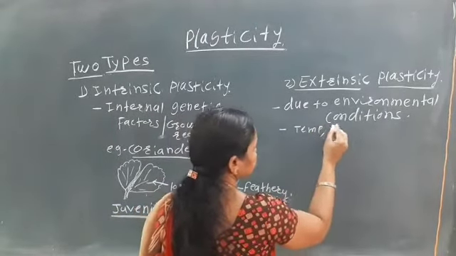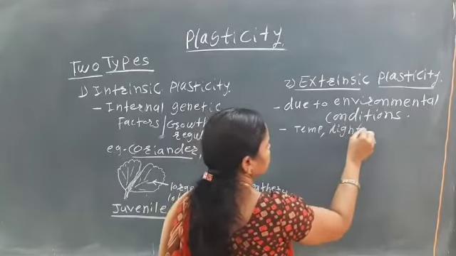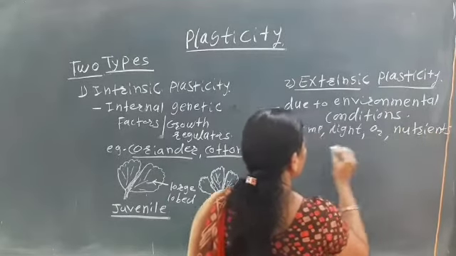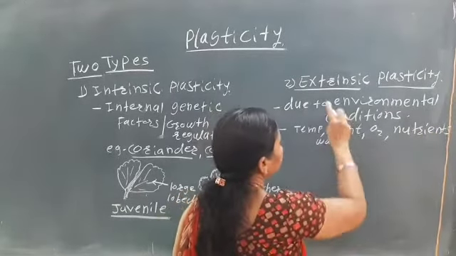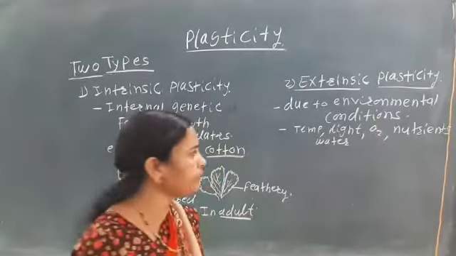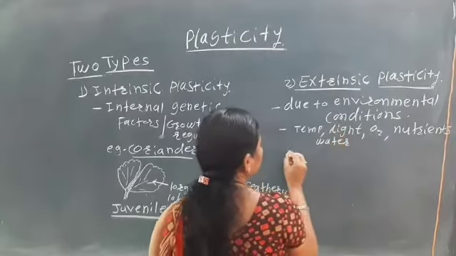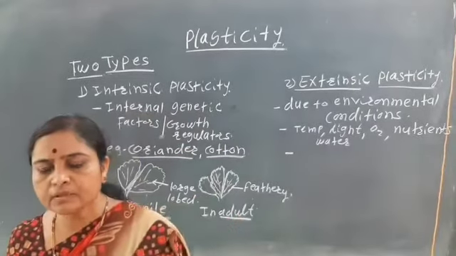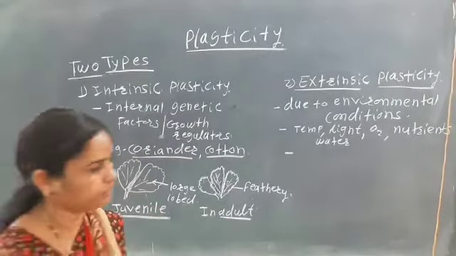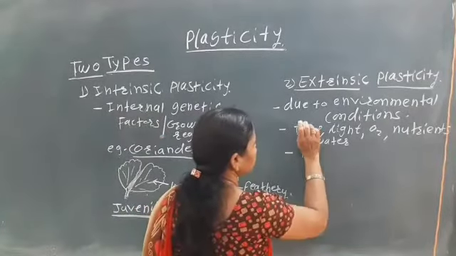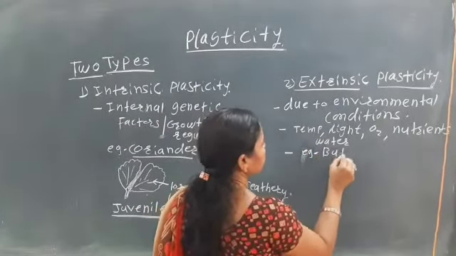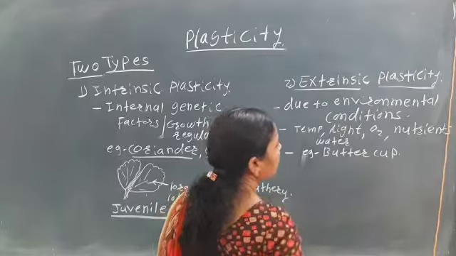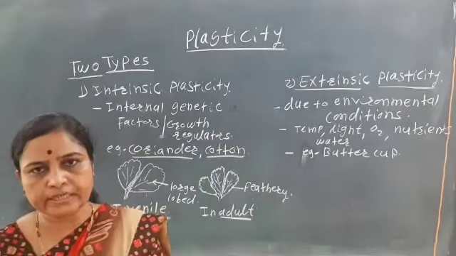There is the temperature, light, oxygen, nutrients, water. These are mainly the environmental factors, and due to these external factors, the extrinsic plasticity occurs. This mainly occurs, for example, in the buttercup. In buttercup, the heterophyllous condition occurs.